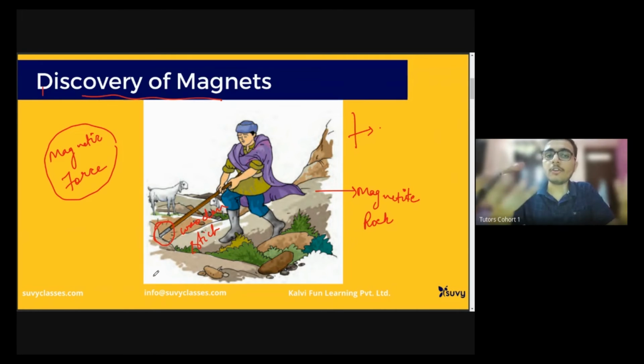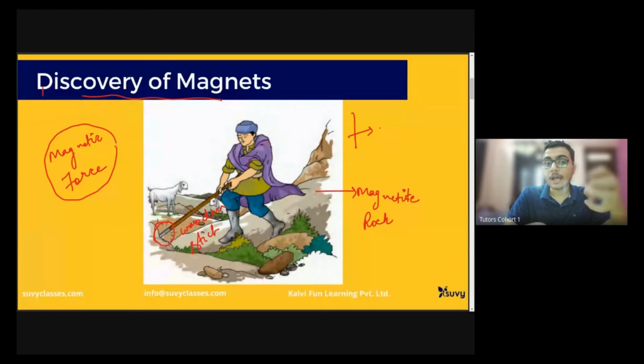For example, if I take an iron piece towards my magnet, it is attracted towards the magnet, and I have to apply some force to get my iron piece back, right? Have you observed this? Yes, sir. Yeah, we have to apply some extra effort. So this effort is nothing but magnetic force.